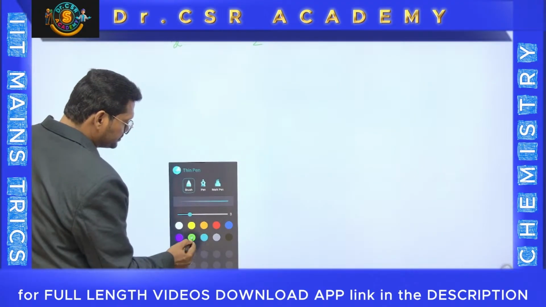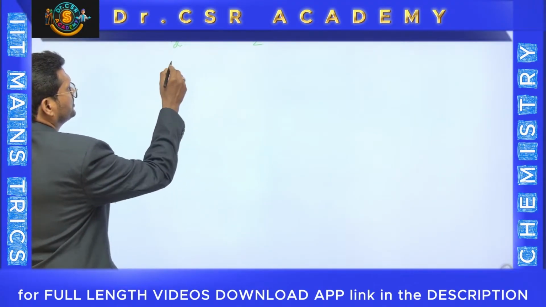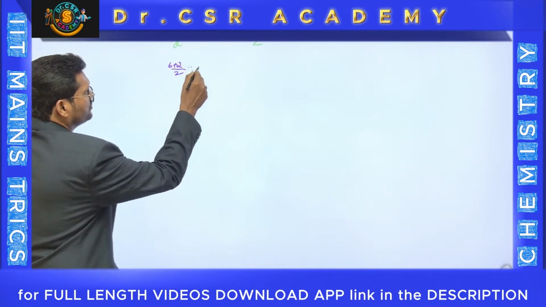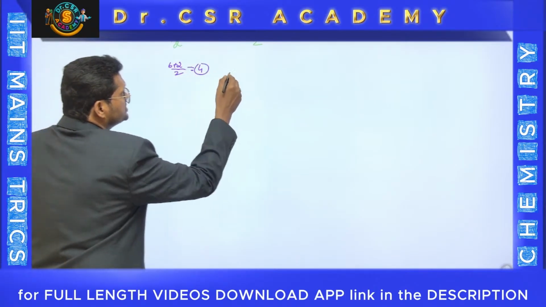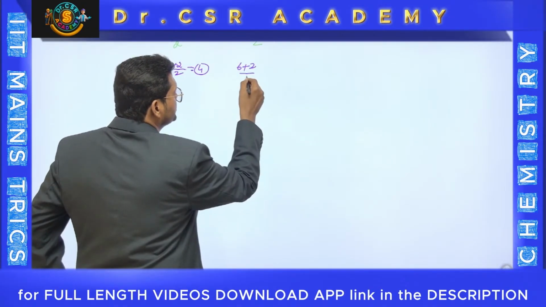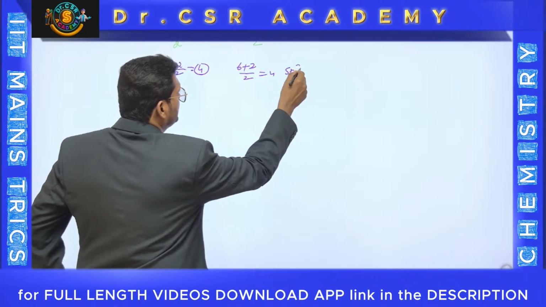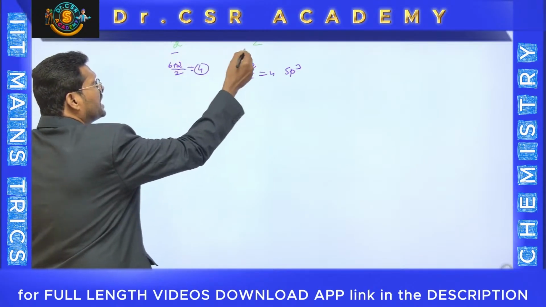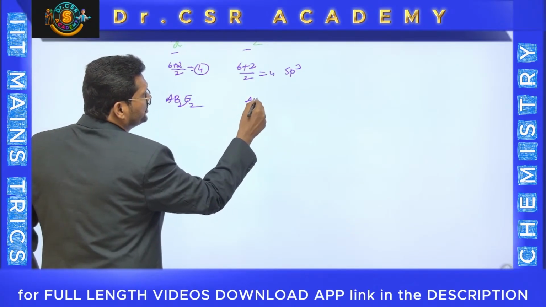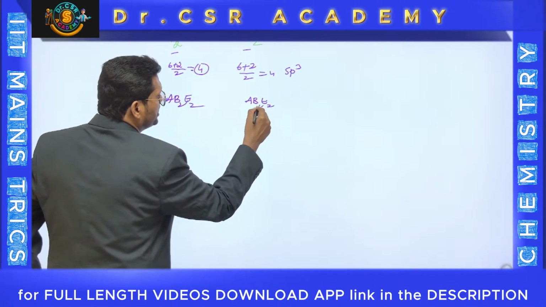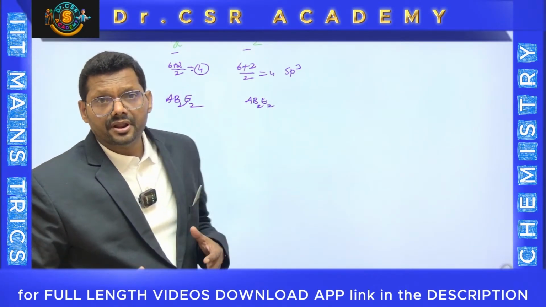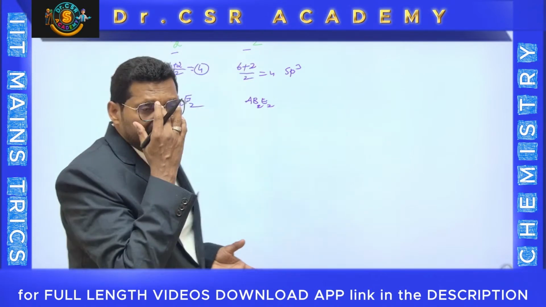See this one. H2O, a well-known molecule. Again we follow 6 plus 2, 8, 8 by 2, 4. 4 is sp3 hybridized. OCl2 is also the same: 6 plus 2, monovalent because halogens are also called monovalent, 8, 8 by 2, 4. That is also sp3. Both are sp3, and both are of the same type, AB2E2. Both molecules belong to the AB2E2 type only. Then you can expect the bond angle should be nearly similar. But see the changes, observe.